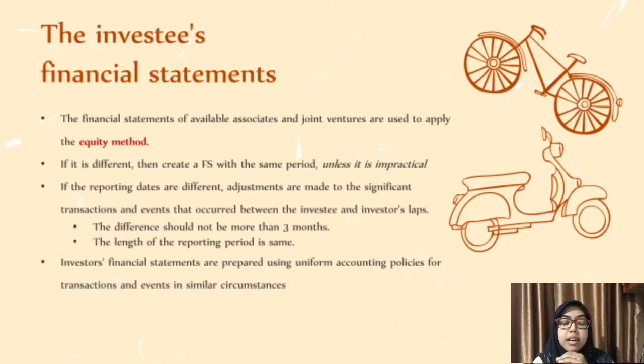But the difference should not be more than 3 months, and the length of the reporting period is the same. And last, the investor financial statements are prepared using uniform accounting policies for transactions and events in similar circumstances.